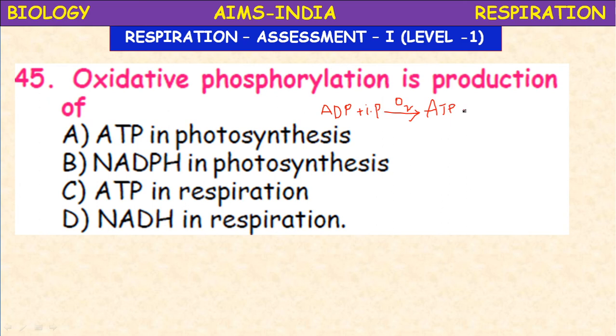Okay. So ATP in photosynthesis, NADPH in the photosynthesis, or ATP in the respiration, NADH in respiration. It is the ATP in respiration, oxidative phosphorylation. The final step, electron transport system, it takes place. That's why more number of ATP are produced.